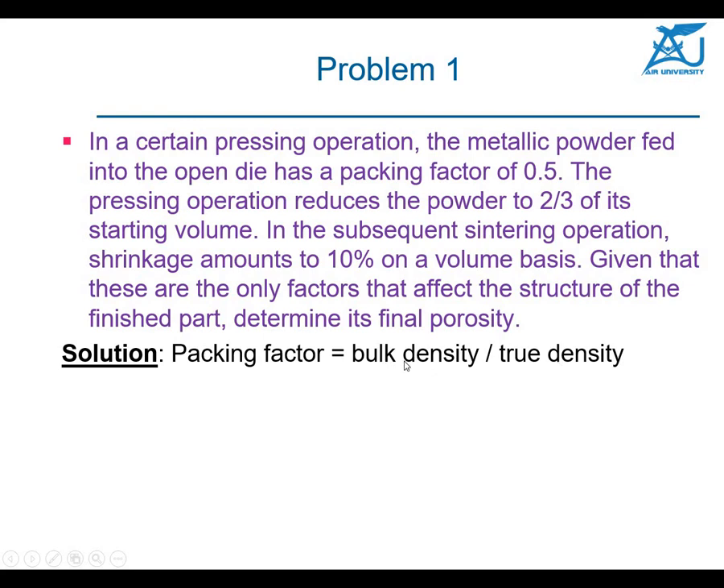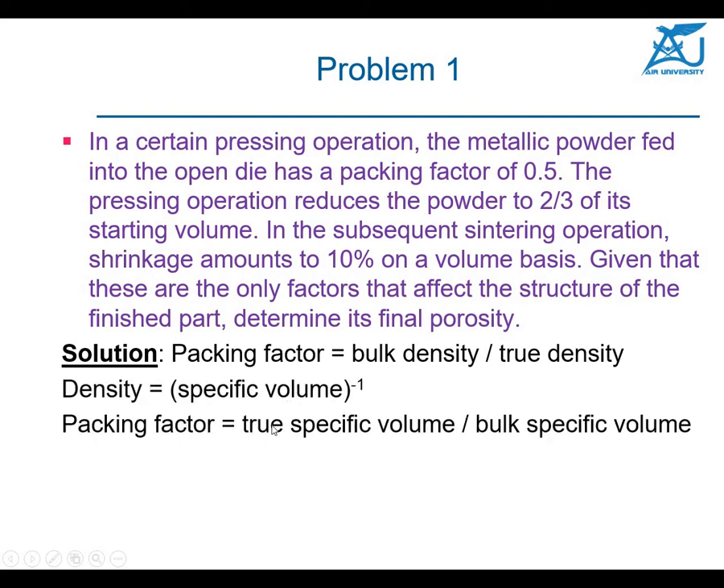Bulk density, as I told you, is in the loose form, and true density is basically of any metal, which we studied in chapter number 4. The true density of all the metals is given to you, but the bulk density has a lot of pores. So this packing factor is already given to you. The density will be 1 over specific volume. So once you know the packing factor formula, you can convert it into the volume formula as well.